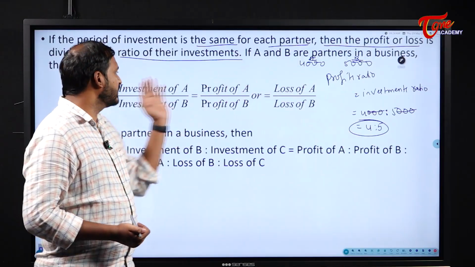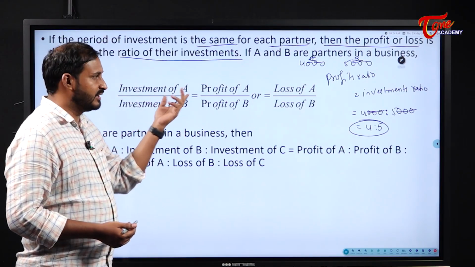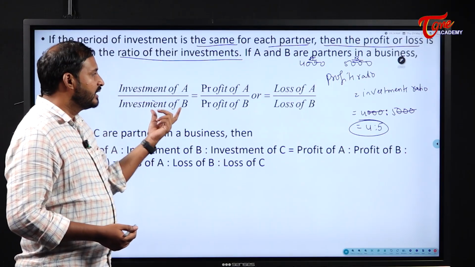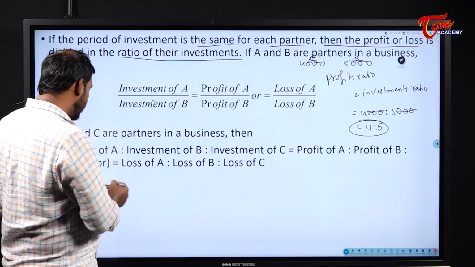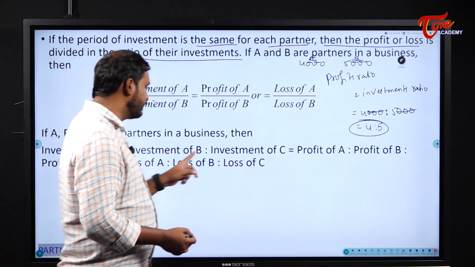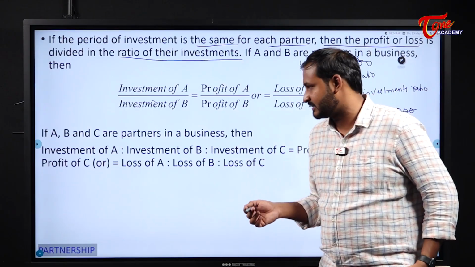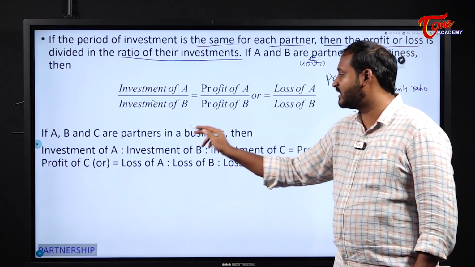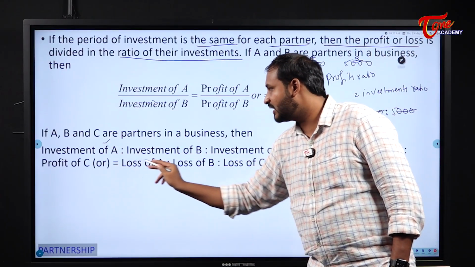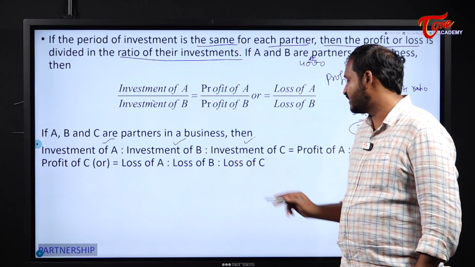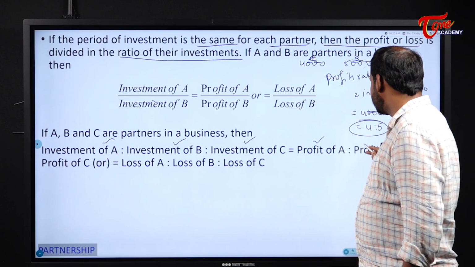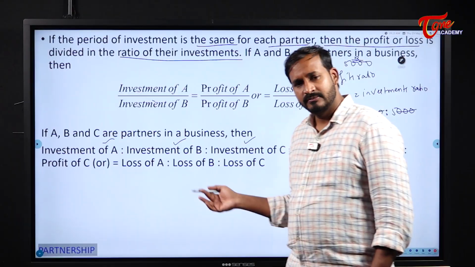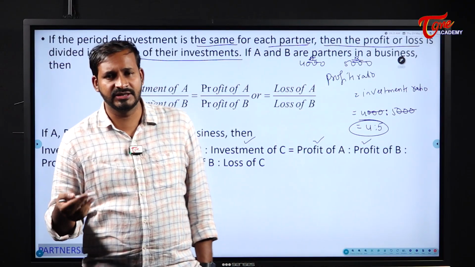If A and B are partners in a business, then investment of A, that means 4,000, by investment of B, that means 5,000, is equal to profit of A by profit of B. Here it is written in P/Q form. We can also write it as investment of A is to investment of B. For example, if there are three partners, here there are only two, so we have written in this manner. If there are three partners, investment of A is to investment of B is to investment of C is equal to profit of A is to profit of B is to profit of C. Or else if it is a loss case, loss of A is to loss of B is to loss of C.